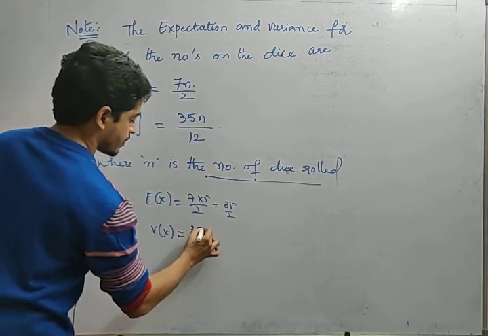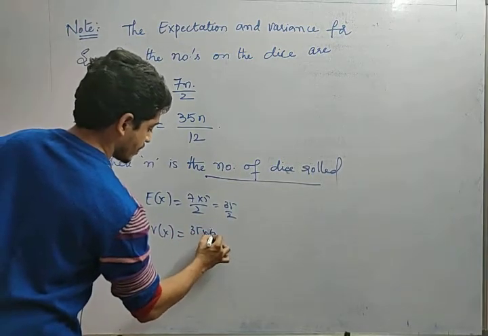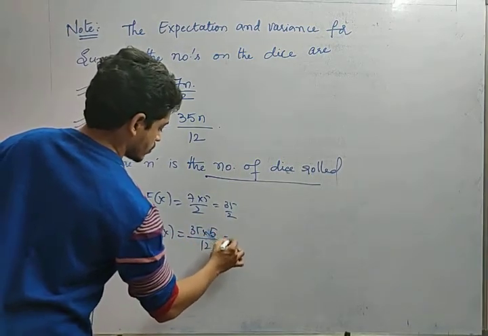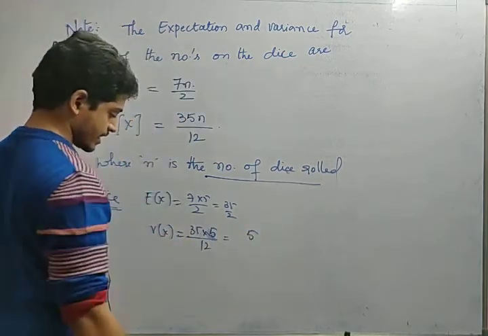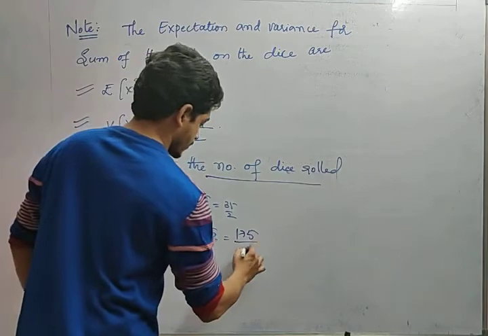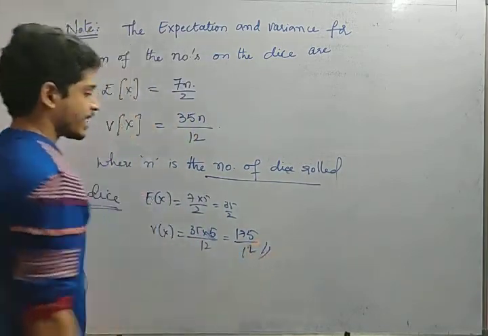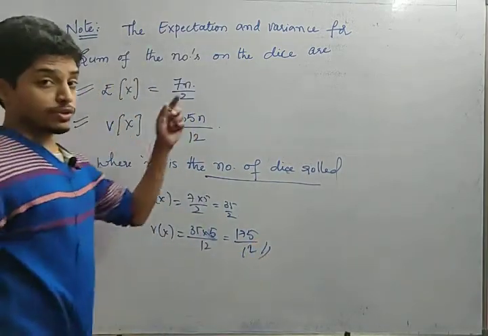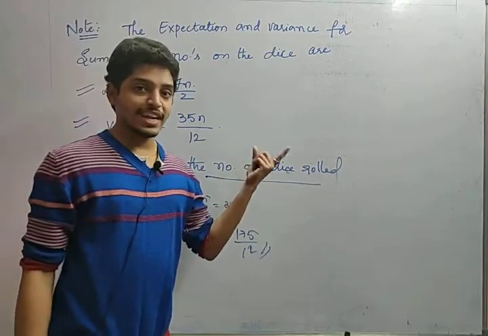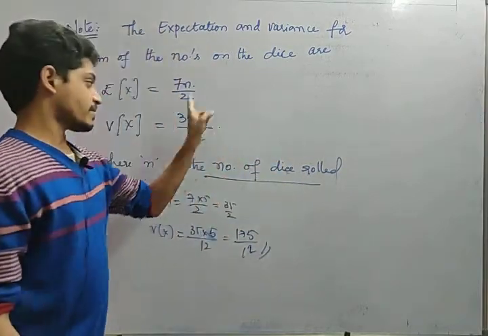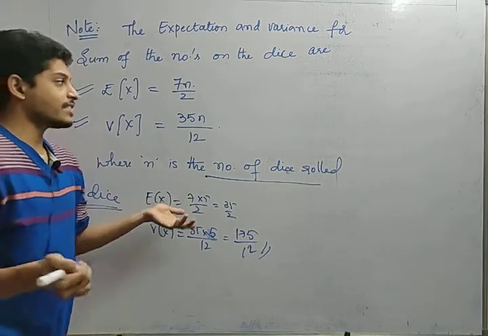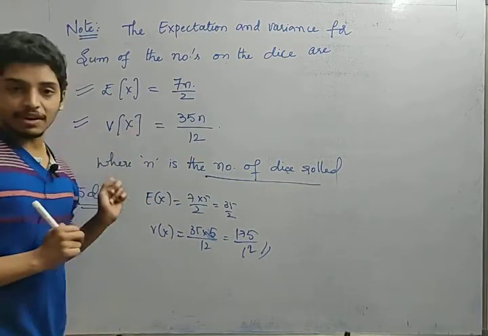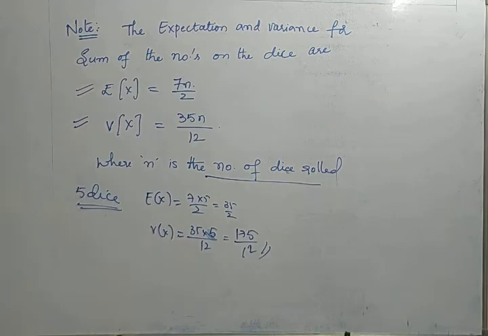So 35 into 35 into 5 divided by 12. In this case, 35 5s are 175, so 175 by 12. So in this way, we will calculate. Remember the shortcut, no need of doing the full solution, but you should understand how to prove it. But anyway, first you take these two as shortcuts. If he is asking for any number of dice, you can apply the shortcut for expectation and variance. Okay, fine. Now next question.